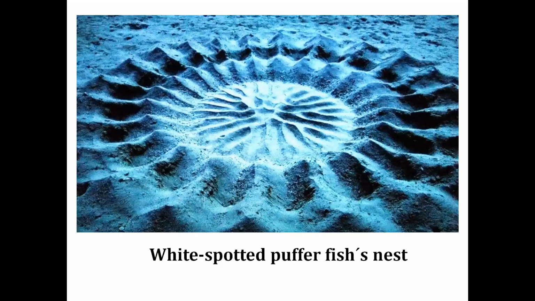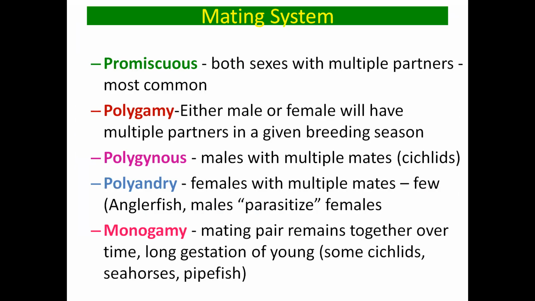Okay, here you can see that this is basically a nest which is prepared by a puffer fish at the bottom of the sea. Here you can see the bottom of the water bottle. This is a nest which is built by the fish, where they can lay the eggs and then protect the young ones.